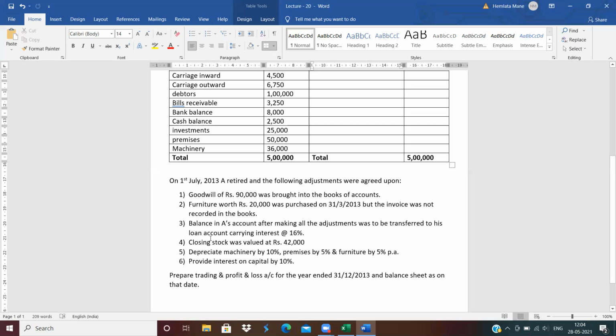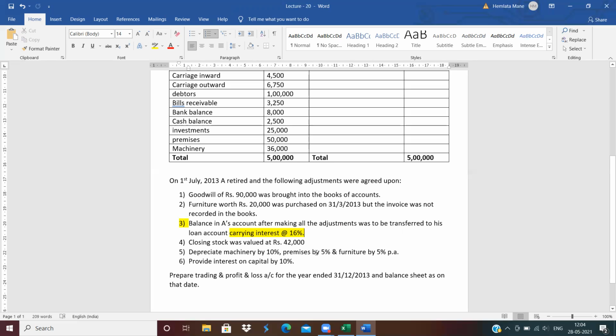Here this adjustment is new: carrying interest on loan at 16%. It means you have to charge interest on the loan amount. Whatever loan you transfer to A, you have to calculate interest on that loan account. Then what will be the two effects? First, add to A's loan, and second effect, P&L account debit side. Next, closing balance. All of you know this adjustment.